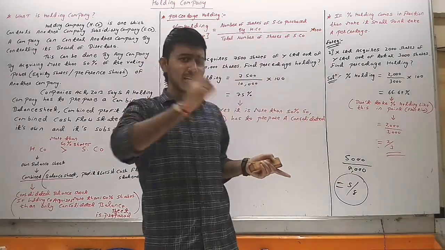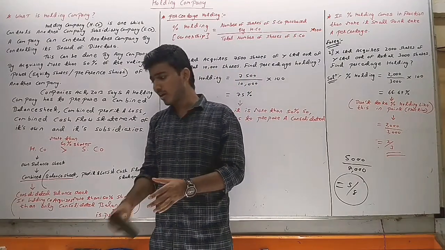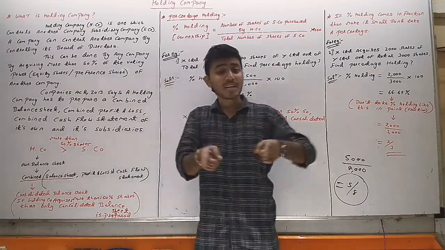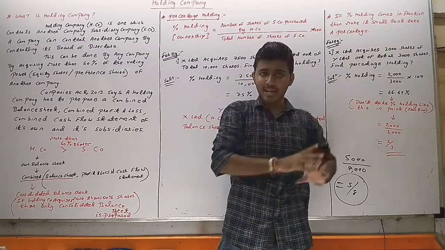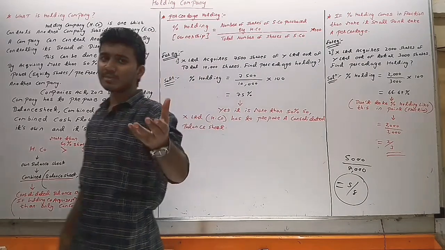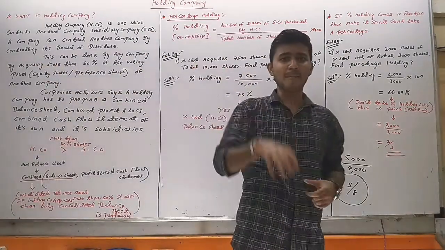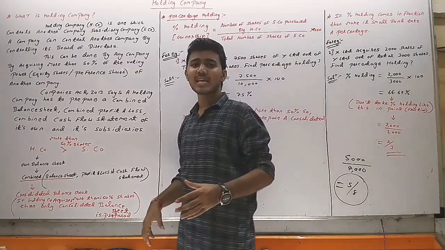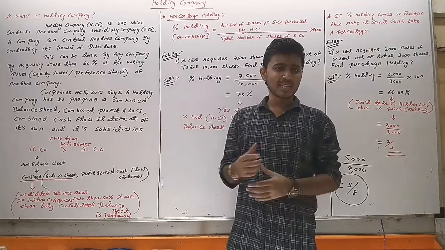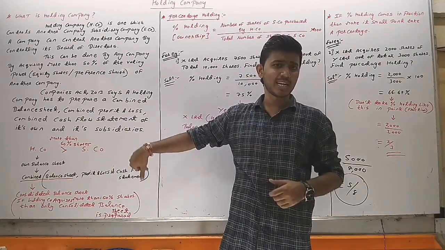We have taken two companies, X Limited and Y Limited. We have seen how X Limited becomes the holding company and Y Limited the subsidiary company, because X Limited has acquired more than 50% shares in Y Limited. That's why X Limited is the holding company and Y Limited is the subsidiary company. The holding company has to prepare a combined balance sheet, combined profit and loss account, and combined cash flow statement of its own and its subsidiary. This combined balance sheet is known as the consolidated balance sheet.